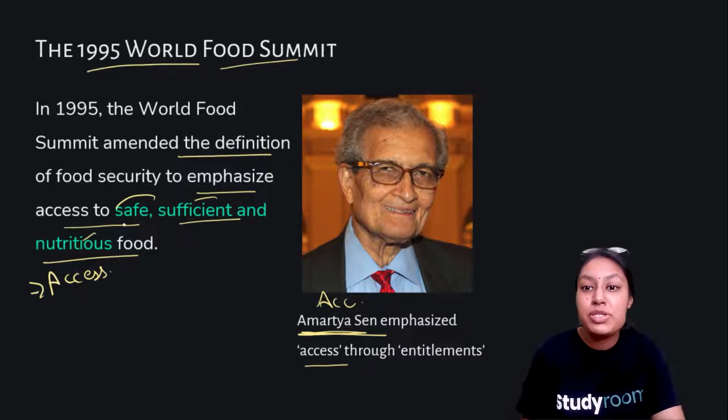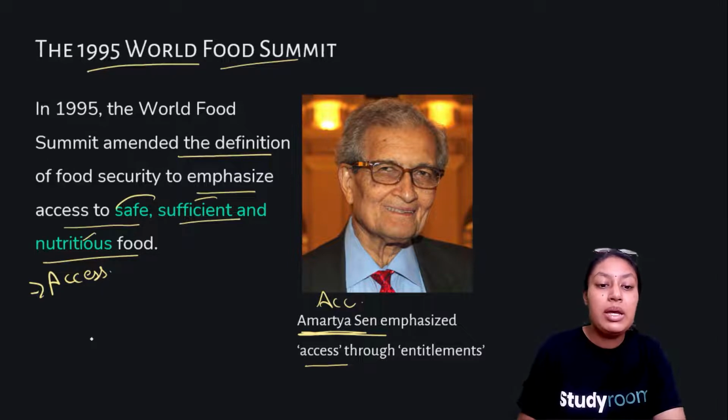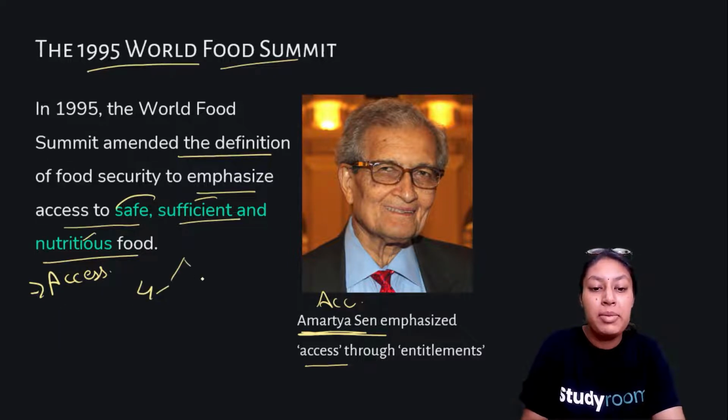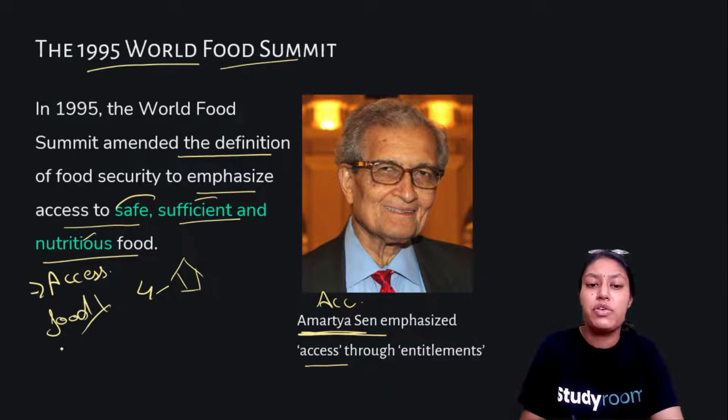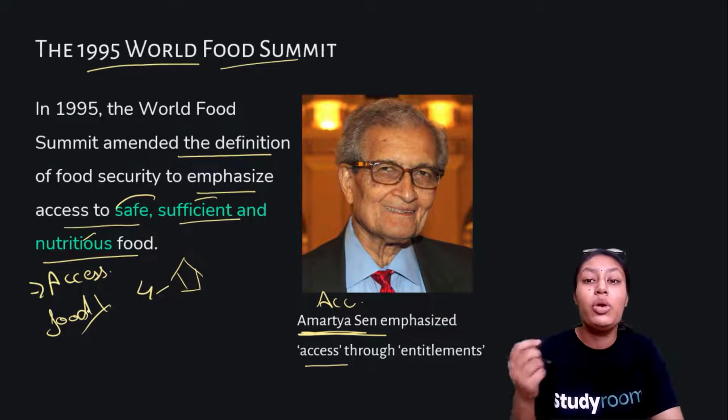So what is the purpose of it, right? If a government is giving food to all the 4 people of a family living in a hut, but the food is not sufficient for them, not nutritious for them, or not safe for them to eat, then what is the point of that food?